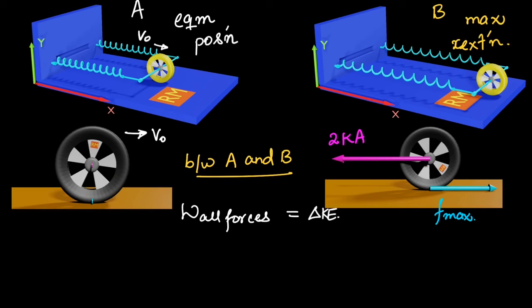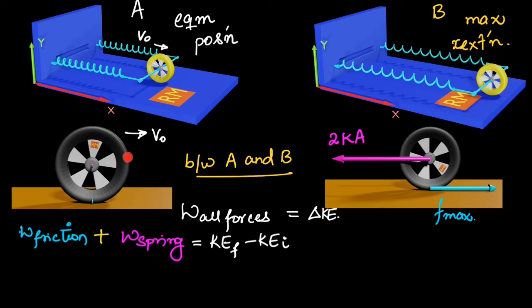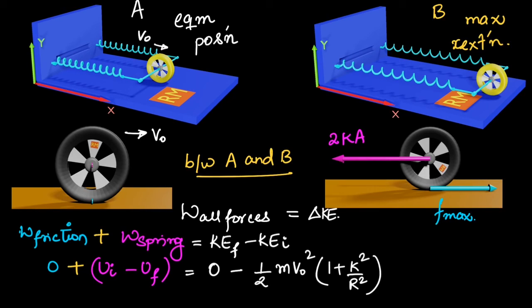So between A and B, work done by all forces equals the change in kinetic energy of this disk. Two forces act on this disk. One is friction force, the other is spring force. So work done by friction force plus work done by spring force equals change in kinetic energy, which is kinetic energy final minus kinetic energy initial. We know that the work done by friction is 0 in this case, because as it is pure rolling, the point of contact, at that instant when it is in contact with the ground, has displacement 0. So we can say the work done by friction is 0.